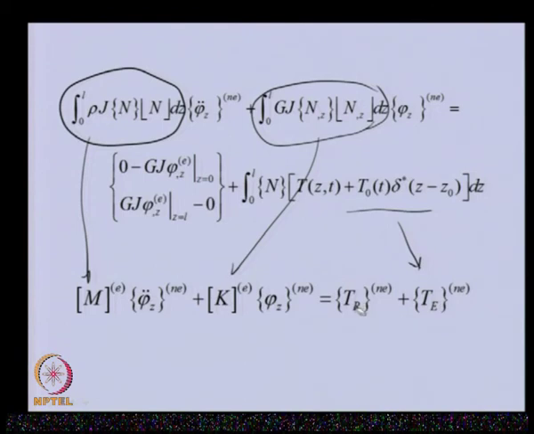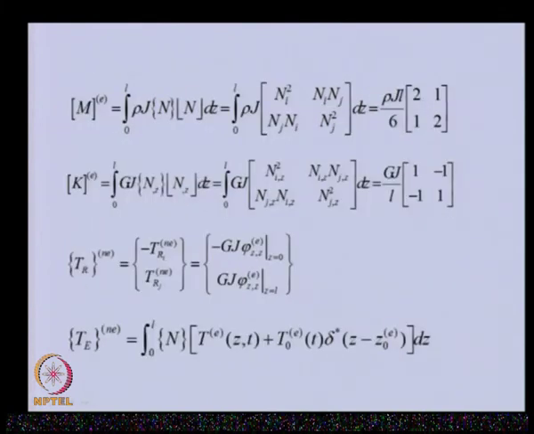So, these are the reactions, because we have divided into elements, and this is the element external torque. The explicit form of this mass matrix will be like this. If we multiply this, this will be the explicit form of the mass matrix. Similarly, the stiffness matrix we can multiply, and this will be the explicit form of the stiffness matrix. We already expanded the reaction torque terms. So, this will be the reaction torque term at the ith node, and this for the jth node, and this is the external torque.